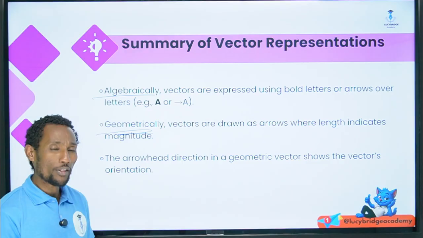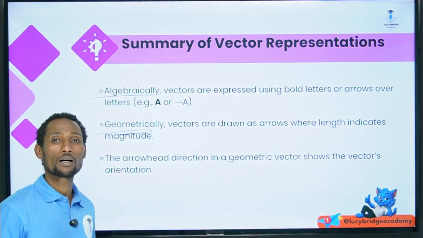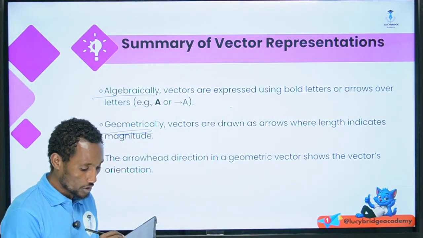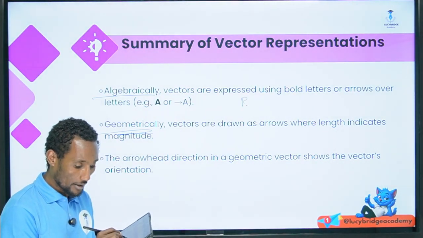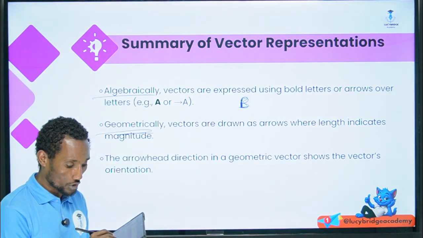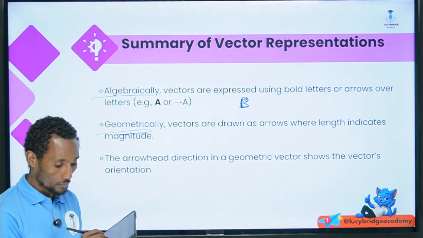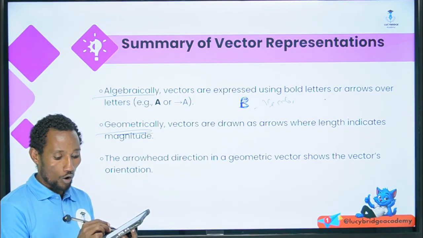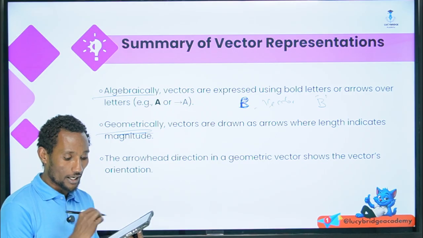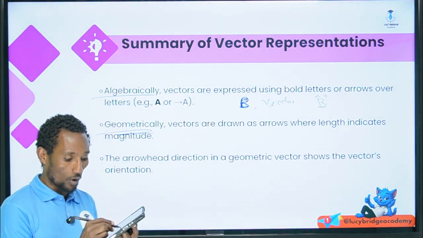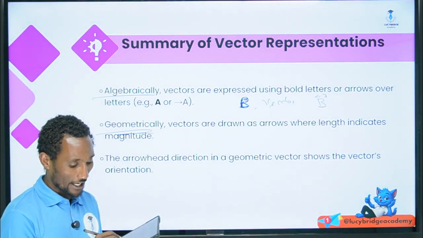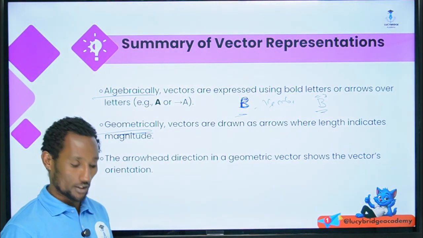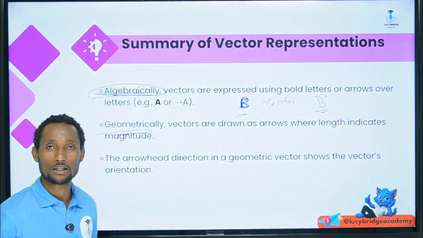In most higher physics related books, a bold letter is used, like B, which is bolded. This is a vector. Or it uses B with an arrow on its overhead. So B is a vector quantity, which is denoted algebraically.